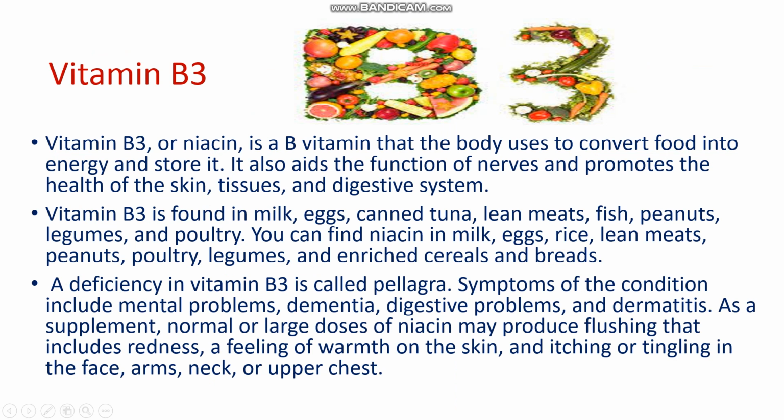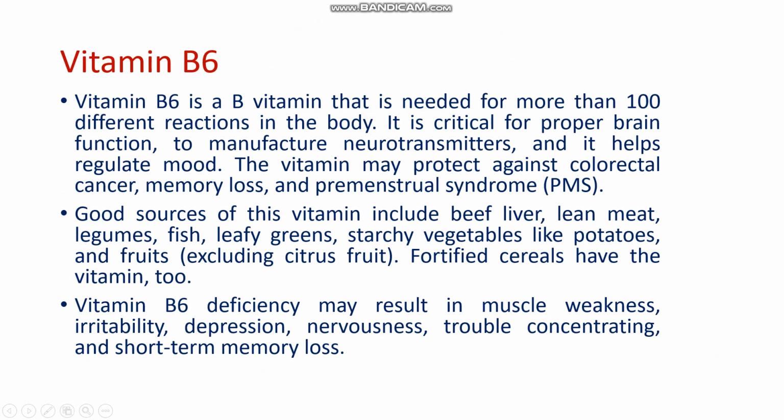Vitamin B3 is the vitamin which is used to convert food into energy, and it is stored inside our body. Now vitamin B6 is the vitamin which is helpful in the proper functioning of the brain. It is also used in the manufacture of neurotransmitters. It is helpful to regulate our mood and the like.